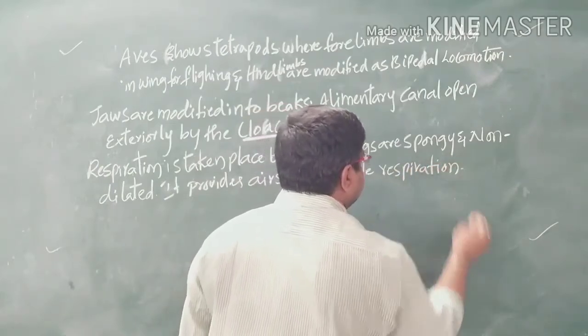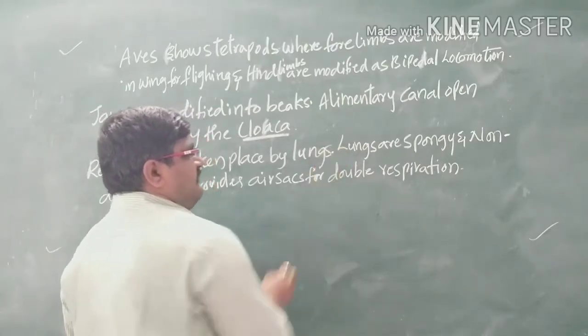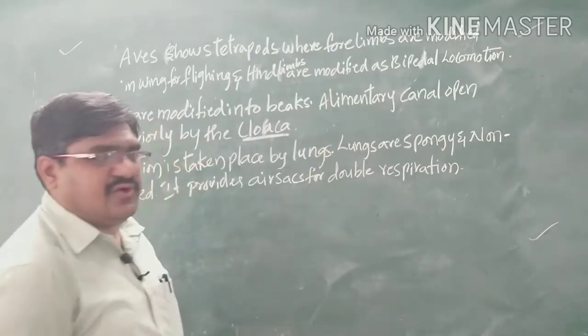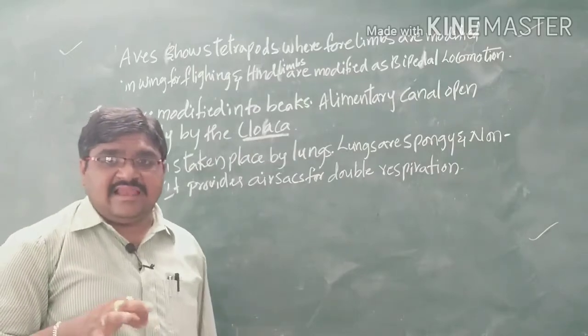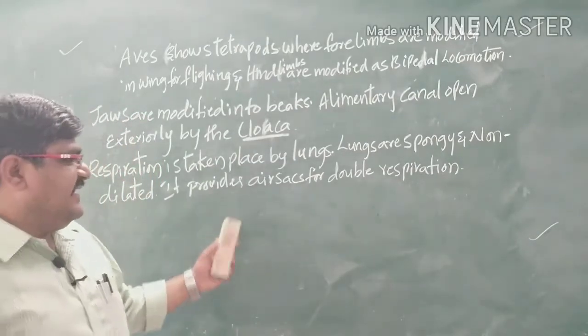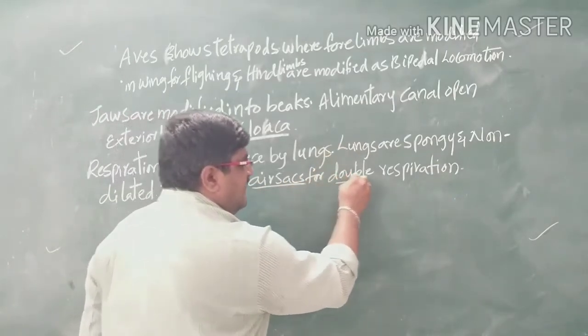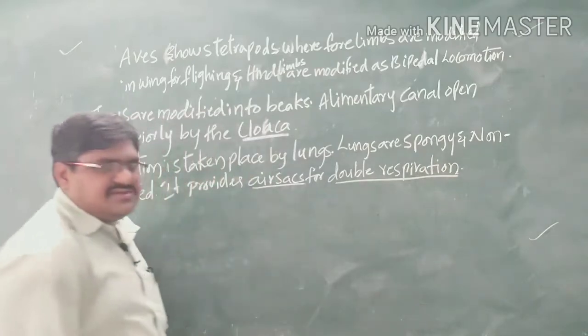So here the lungs are the respiratory organs. So a pair of lungs is present. The lungs are spongy and non-dilatable. That means they are not elastic in nature. And the air sacs are connected with the lungs for the double respiration.